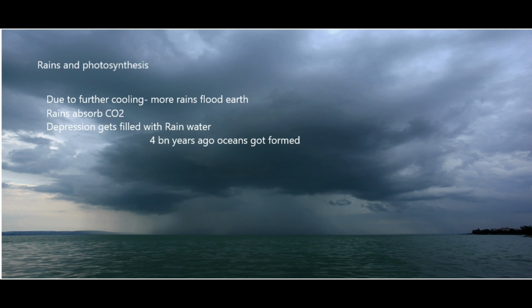जो ही ये absorb होने लगा carbon dioxide, what happened was the temperature further got decreased. Now with the further temperature got decreased, the condensation was more and the rains, we have heavy rains, and these rains finally filled the depressions of the earth, which finally shaped the present oceans. Now just we know that formation of oceans took place around 4 billion years ago. The life first also existed in the oceans itself.